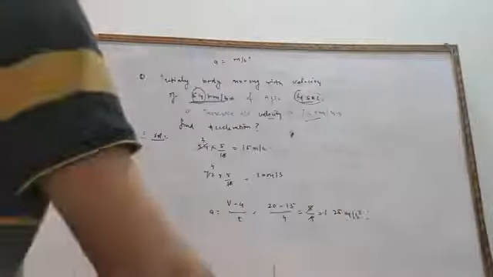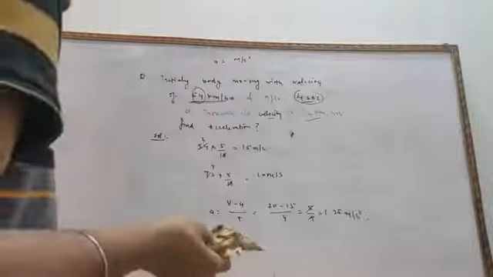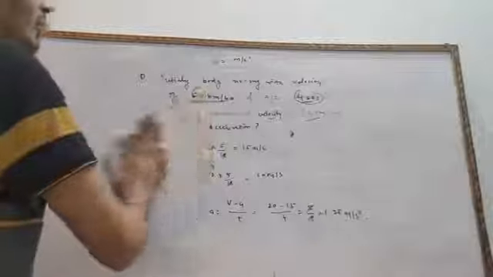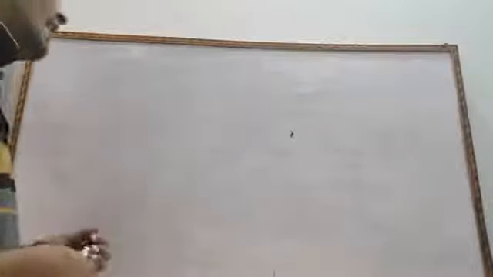So I hope, students, all of you are aware of what you mean by speed, velocity, uniform speed, non-uniform speed, average speed, instantaneous speed, uniform velocity, non-uniform velocity, and acceleration. In the next lecture we will study the graph related questions of speed and velocity, and after that we will study the equations of motion. Okay, that we will study in the next lecture.